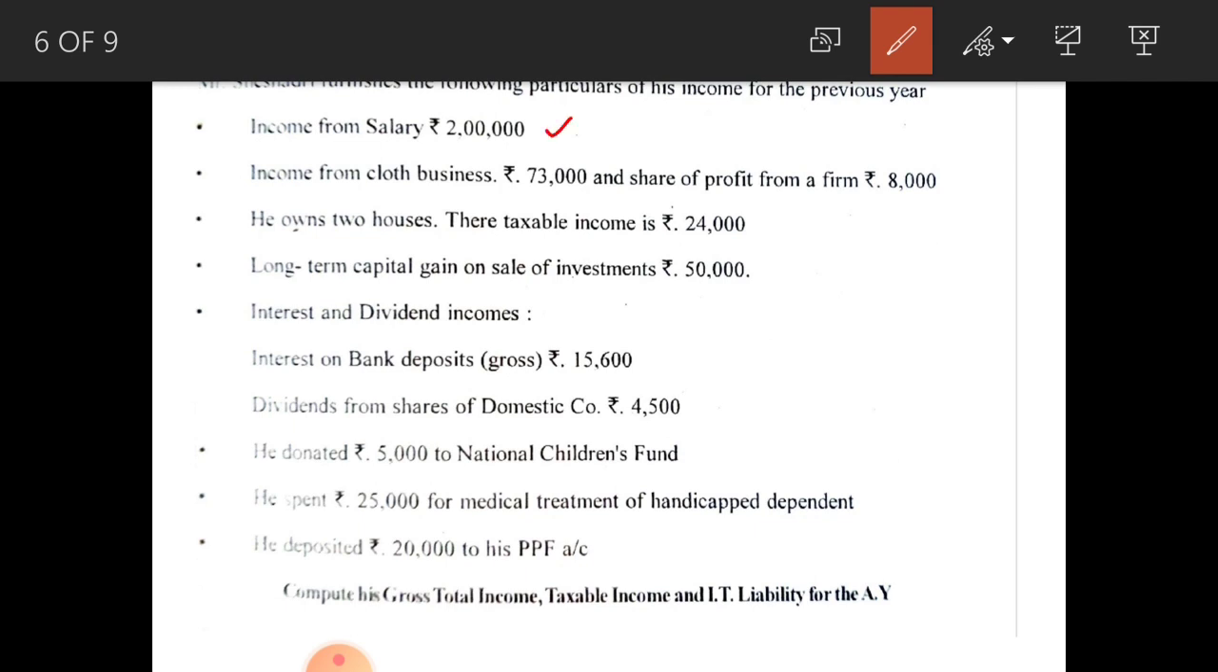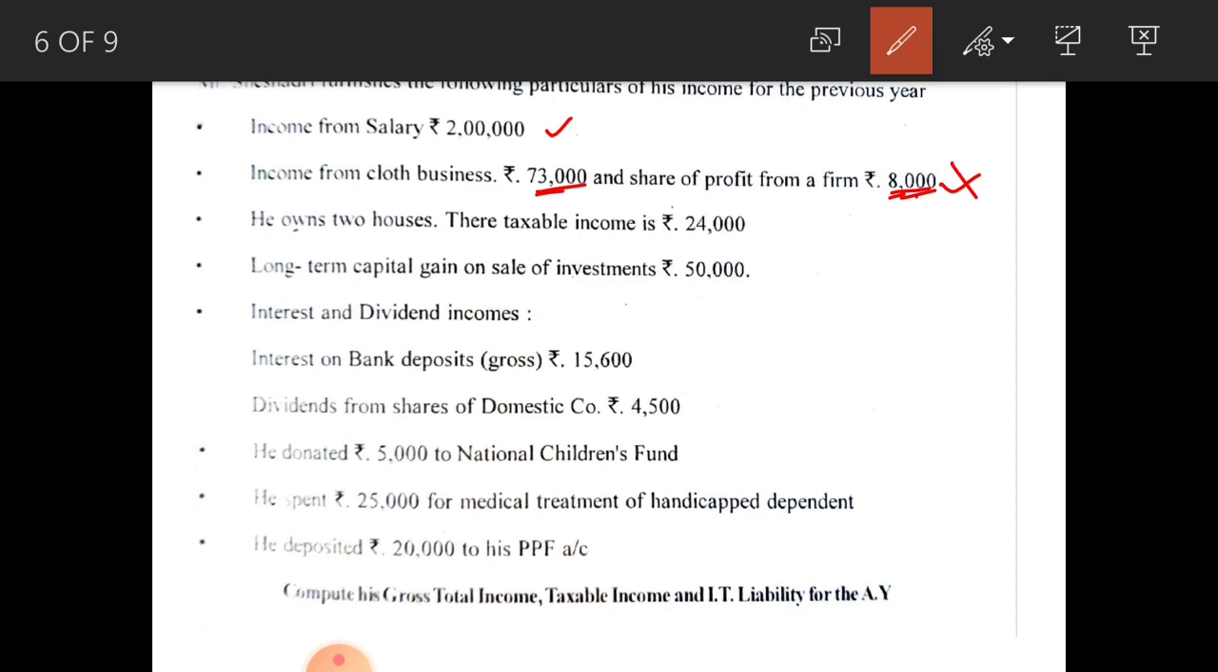Next, income from cloth business 73,000 and share of profit from a firm is 8,000. Here, income from cloth business 73,000 is income from business, and share of profit from a firm 8,000 is exempted from tax. It comes under exempted income. So this amount is exempted from tax, no need to consider this 8,000, that is share from a firm. Ignore this point.